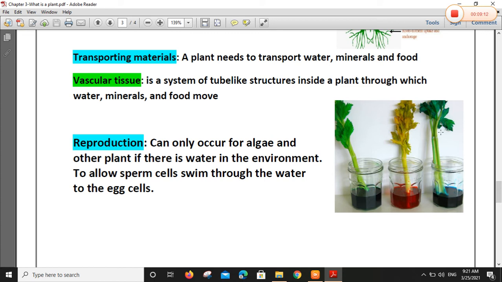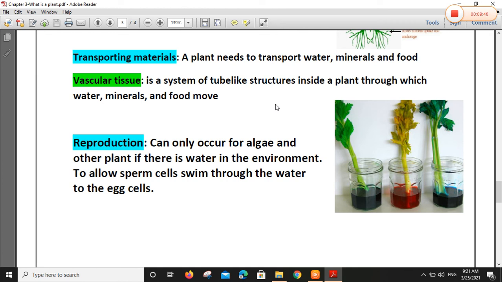Look at this plant, look at the stem, the tube-like structures inside this stem. These are responsible for transferring materials, food and water through vascular tissue. The plant needs to transport water, minerals and food. Vascular tissue is a system of tube-like structures inside a plant through which water, minerals and food move.